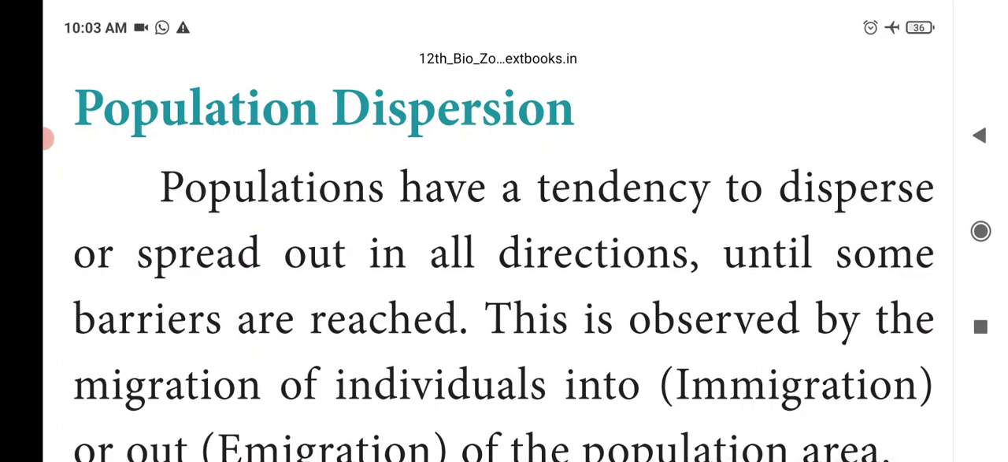For example, when some organisms come and reach a new population, that is called immigration. And emigration means a group of members in a population migrate to some other population. So immigration means organisms come and reach the population, and emigration means particular members in a population move to different places.